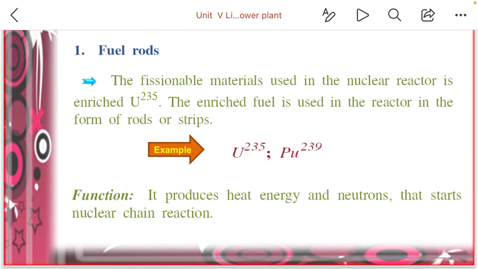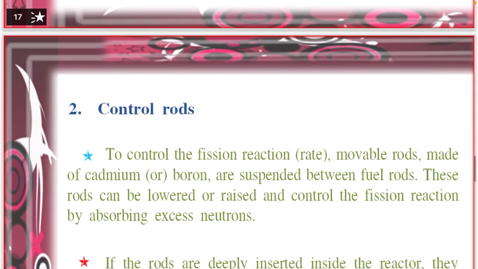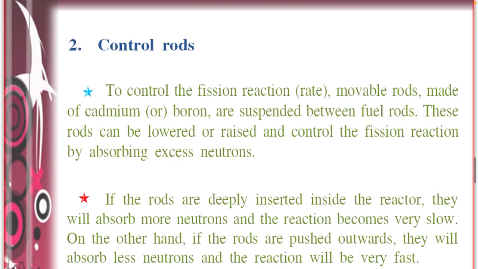When we dig in the surface or in the mines, it will not come as uranium 235. It will come as uranium 239 or 236. From that we have to convert it into U235, that is what is called enriched uranium. This is used as a fuel in the light water nuclear power plant.